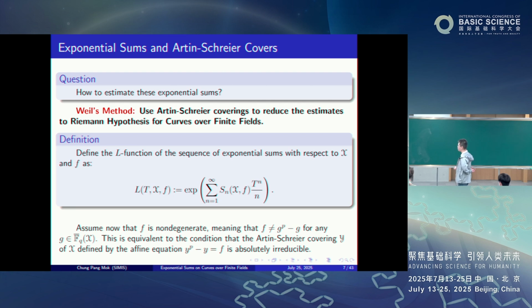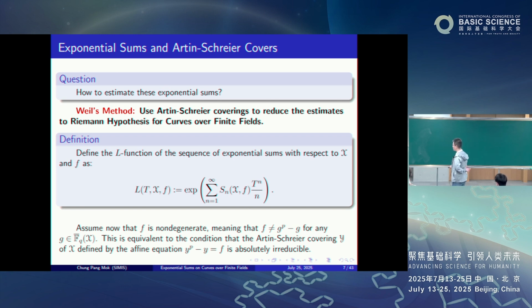Okay, so anyway, t is just a formal variable. So the L function of the pair (X, f) with the formal variable t is defined as exp of the sum over n of S_n(X, f) t^n / n. Now let's assume that f is non-degenerate.